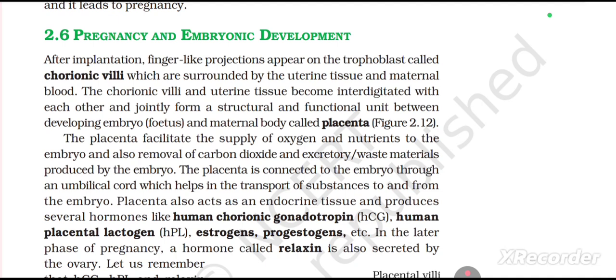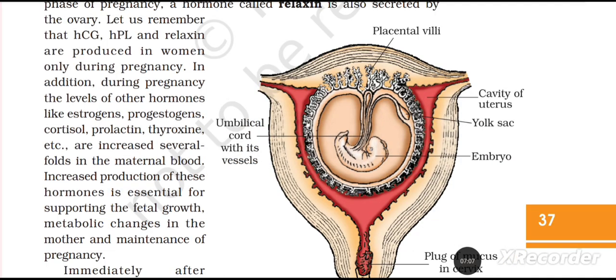Let us remember that HCG, HPL, and relaxin are produced in women only during pregnancy. In addition, during pregnancy, the levels of other hormones like estrogens, progestogens, cortisol, prolactin, thyroxine, etc. are increased several folds in the maternal blood. Increased production of these hormones is essential for supporting the fetal growth, metabolic changes in the mother, and maintenance of pregnancy.